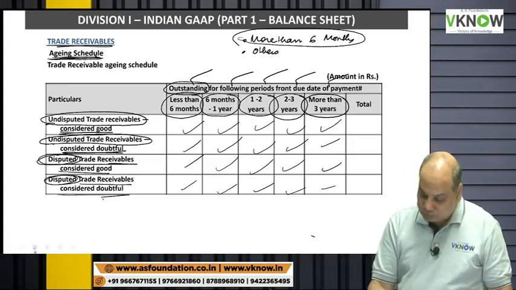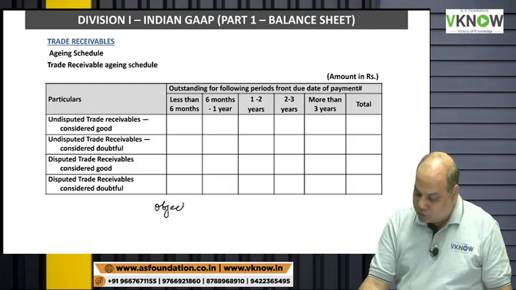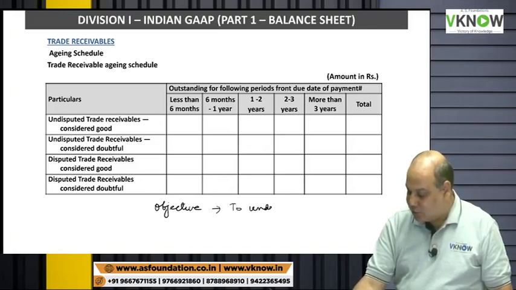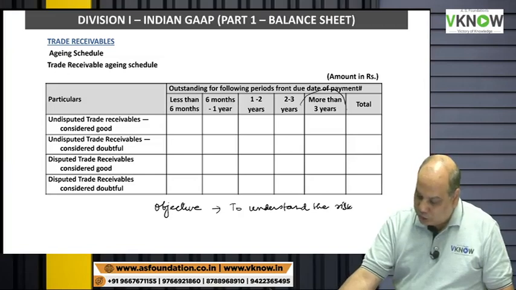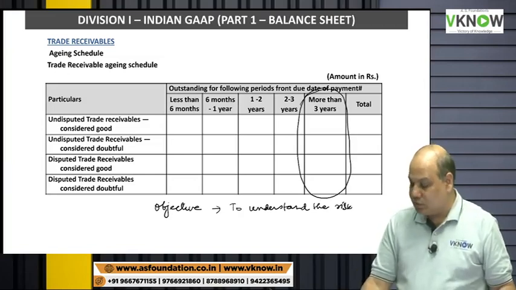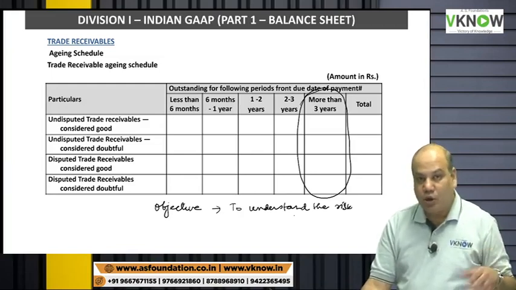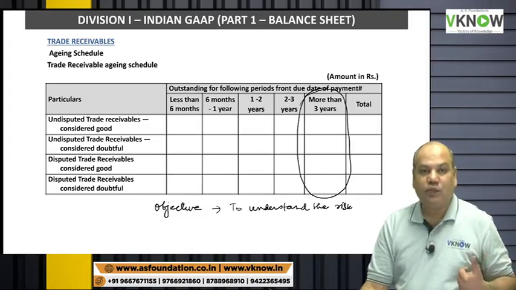Okay. Now, what is the objective of giving such disclosure? To understand the risk. If the company has a lot of debtors in this heading, more than 3 years old, the risk is that they may not pay. So the company will have to take more efforts to recover them.